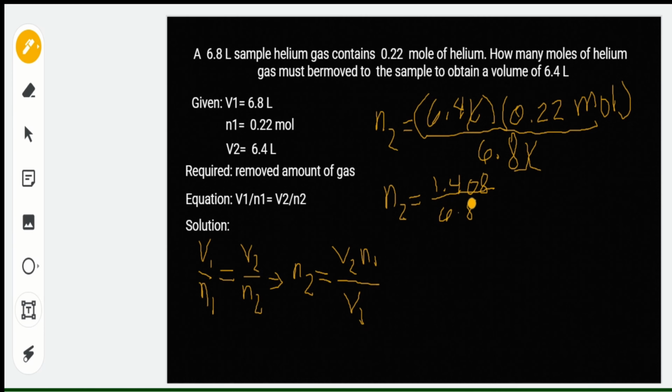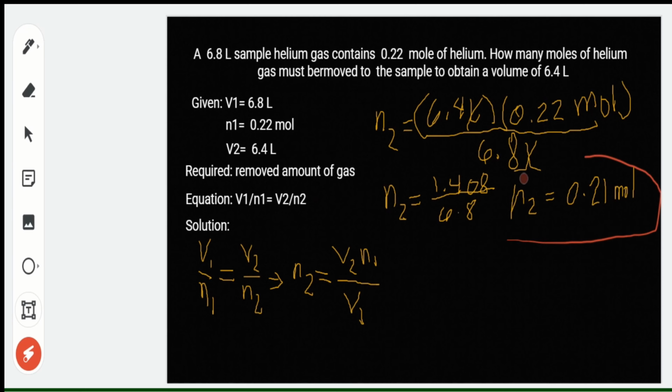Okay, divided by 6.8. So, our final amount of gas in moles is equal to 0.21 mole. Okay? So, ibig sabihin, nung nabago yung volume from 6.8 liters to 6.4 liters, na-reduce, ang ating final amount of gas is 0.21 moles.